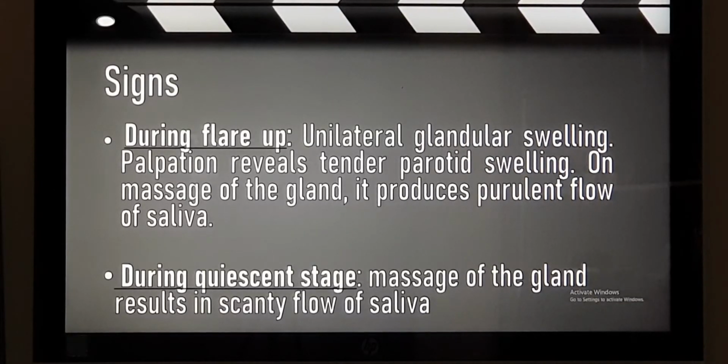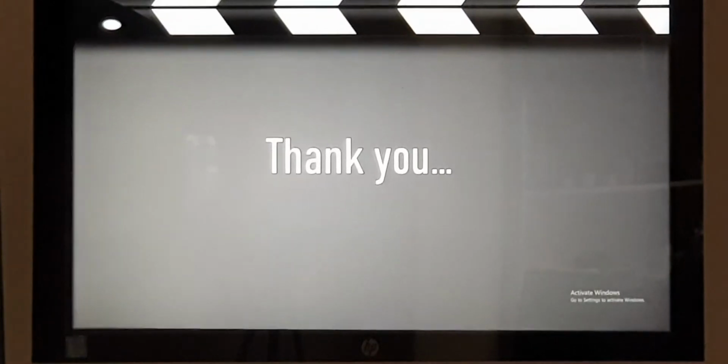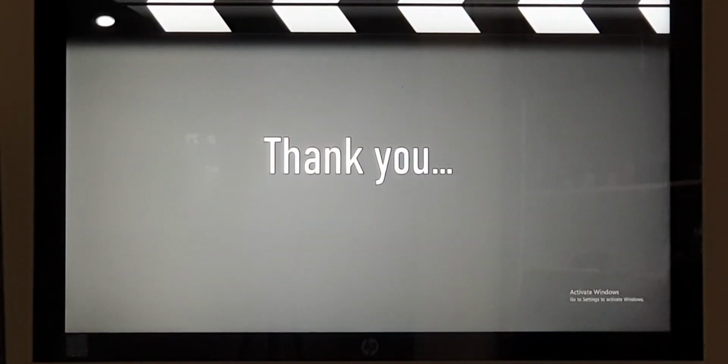In the second scenario, he comes to us when there is no pain, but he gives a history typical of submandibular or parotid gland sialadenitis. When we examine at this stage, massage the gland and examine the orifice which opens into the mouth, we see the salivary secretion is very scanty, very less, not the usual one. So this is how chronic sialadenitis presents.